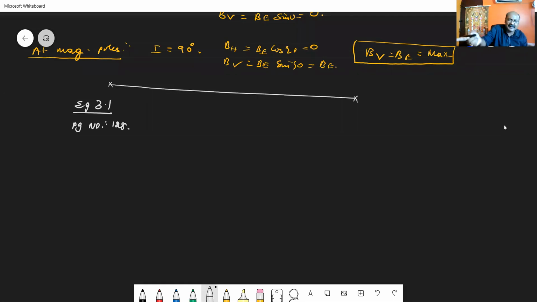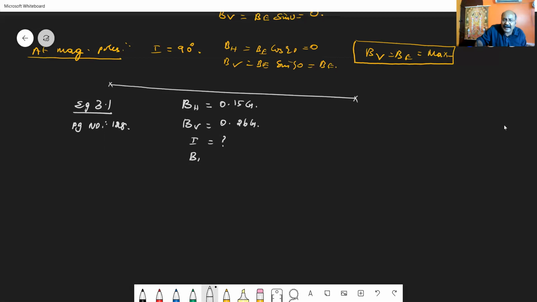Dip is nothing but inclination, or the resultant magnetic field. What are the things given? The first one is the horizontal component, so I can write BH is equal to 0.15 G. Then the vertical component is given as 0.26 G.